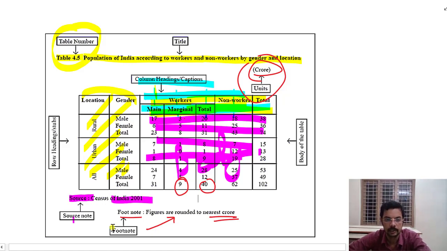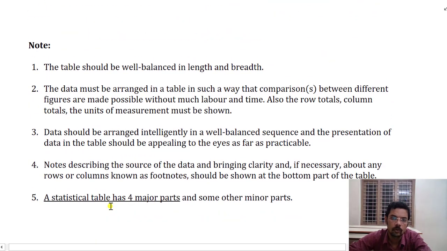Okay. Next, we shall discuss some properties or notes while preparing a statistical table. While preparing the table, we need to be careful that the table length should be well balanced. It should not be very long or very broad, so that data interpretation does not become difficult. It should be well balanced in length and breadth. The data arranged in the table must be in such a way that comparison between different figures is possible without much labor and time.